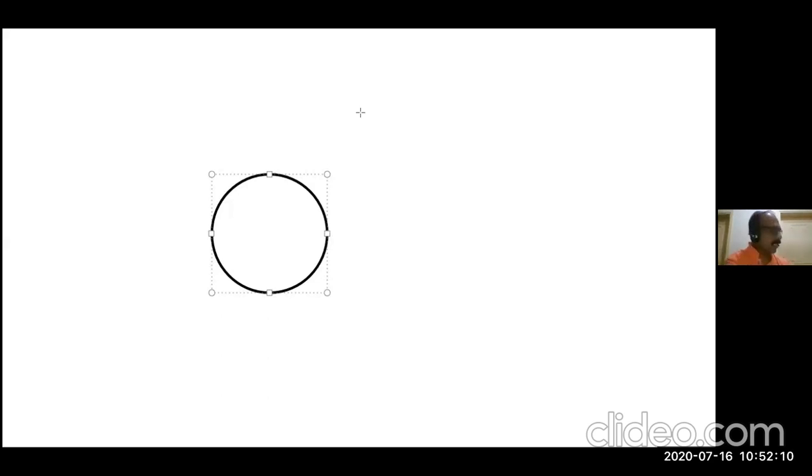Okay, second case. The train is uniformly accelerated. Then what happens?